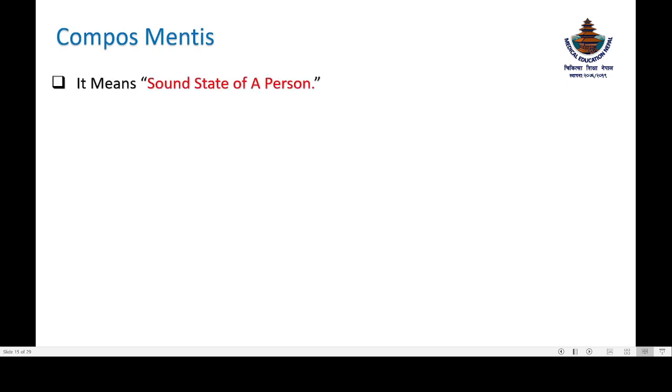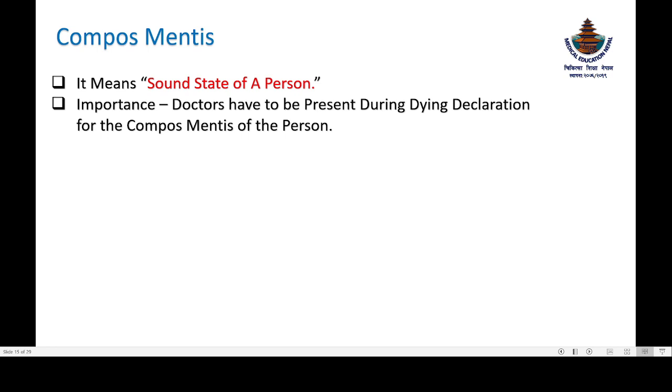Now, what is compos mentis? It means the sound state of a person. Its importance is asked in the viva. Doctors have to be present during the dying declaration for the compos mentis of a person. Means when a person is dying, to check his mental state, whether he is in a sound state or not, or he is insane. So this is required, and this is the importance of compos mentis.